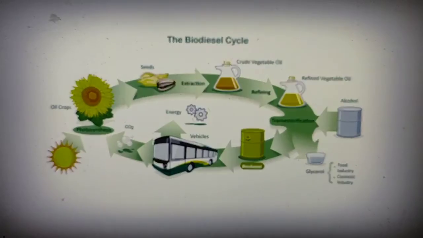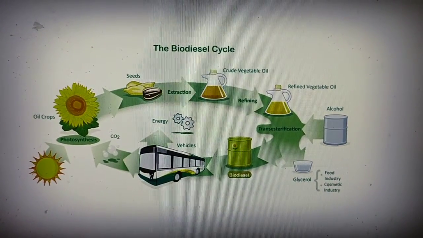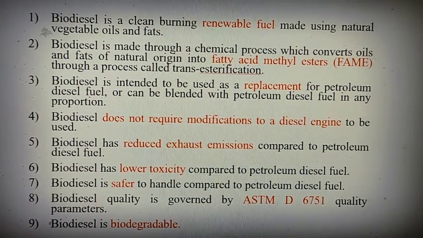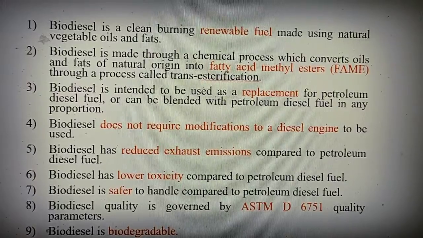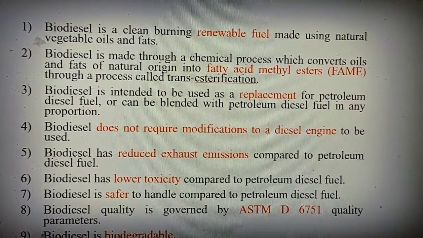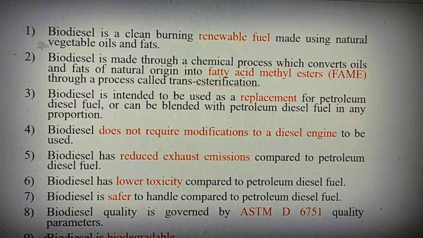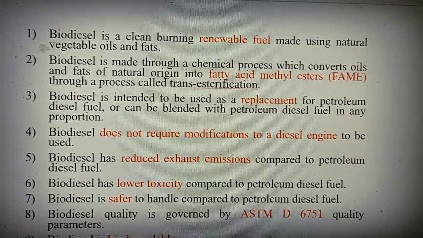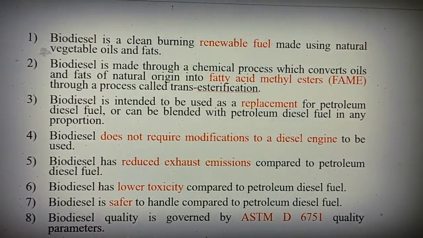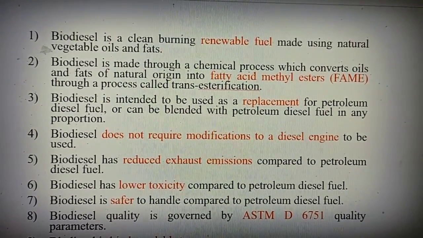So biodiesel can be obtained from a number of seeds, that is sunflower seeds, groundnut seeds, and animal fats. Biodiesel we can produce through a chemical process called trans-esterification. In this process, plant oil and animal fat are converted into fatty acid methyl ester, which is used as biodiesel. This process is called trans-esterification.